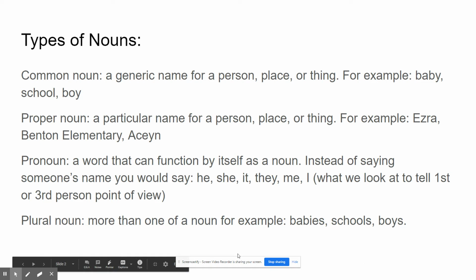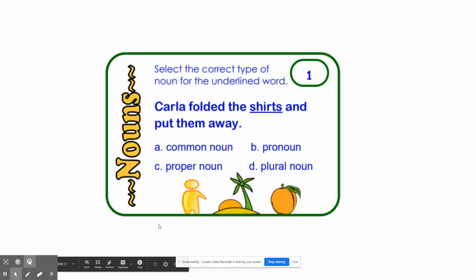And the last kind is a plural noun. Well, we've talked about plural nouns and how there's more than one. So instead of baby, it would be babies. Instead of school, it'd be schools. Instead of boy, it would be boys. So it's just more than one. It's a plural noun. So we're going to go through a couple of these task cards and see if we can figure out what type of noun it is.